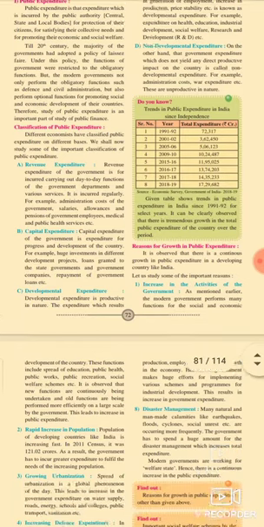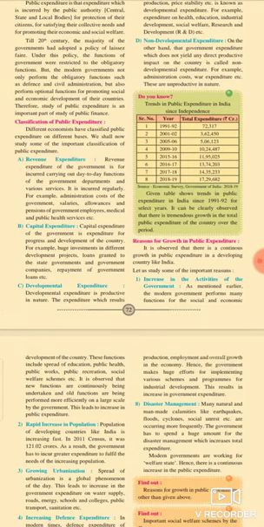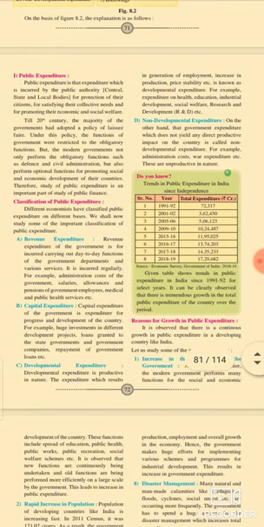The third part is the developmental expenditure. Developmental expenditure is productive in nature. The expenditure which results in the generation of employment, increase in production, price stability, etc. is known as the developmental expenditure.